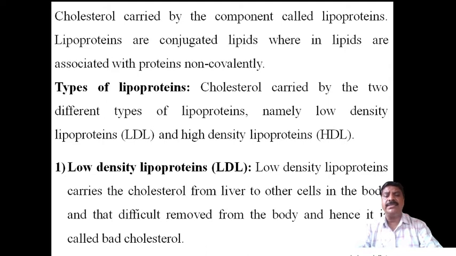Therefore it gets stuck and develops in that part only, and the cholesterol is deposited in that part, for example in the muscles. Therefore this is called low density lipoprotein.